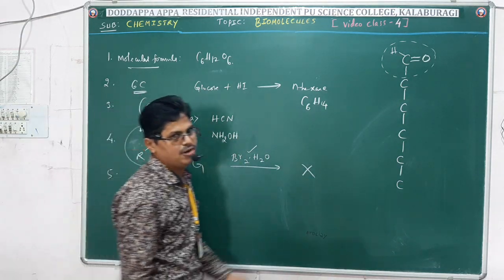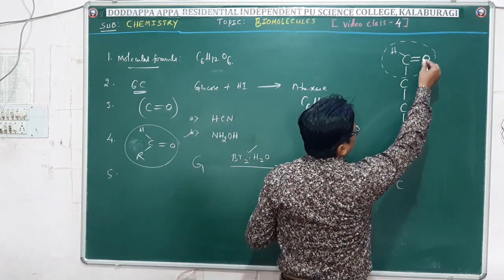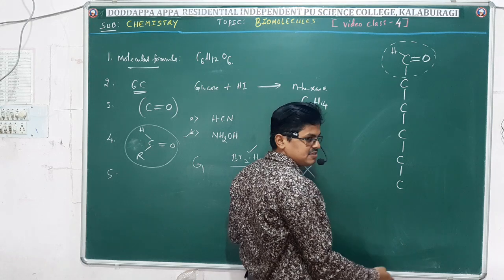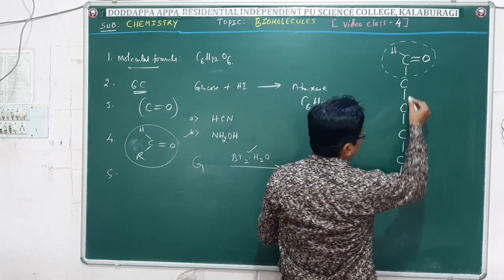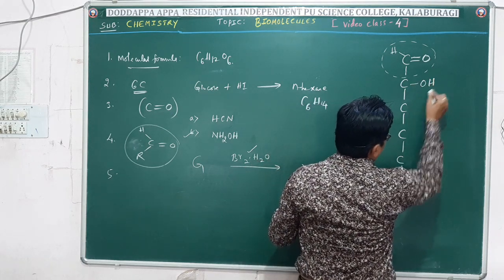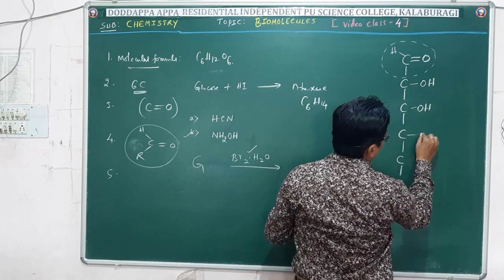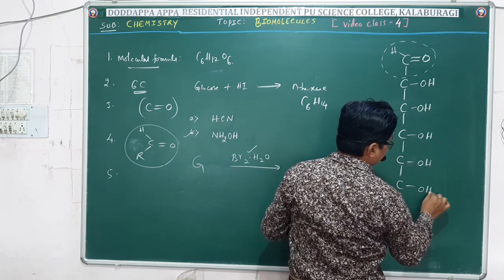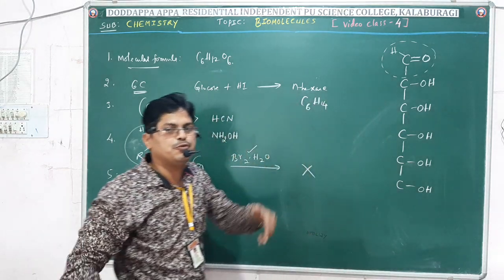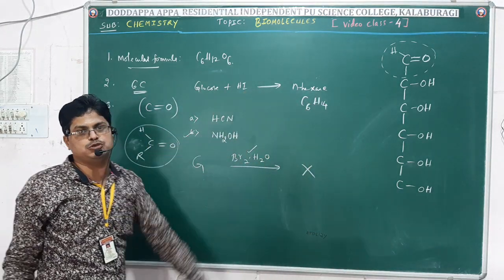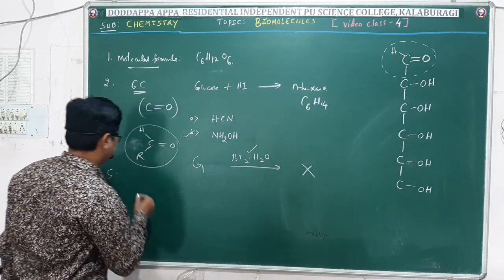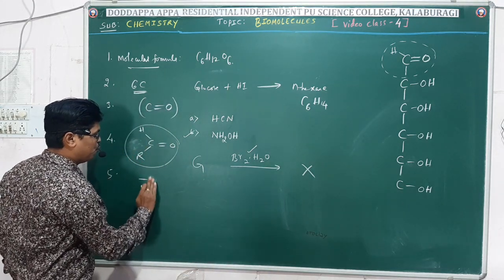Is presence of OH group. See, first carbon is an aldehyde group. The remaining how many carbon atoms? Total 5 are there. Next question. It may contain 5 OH groups, 5 hydroxy groups. Now again the question is, what is the evidence for the presence of 5 OH groups? Of course, in the last class I mentioned the presence of 5 OH groups.